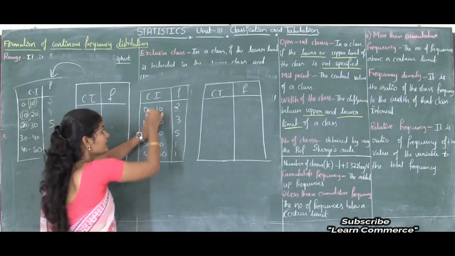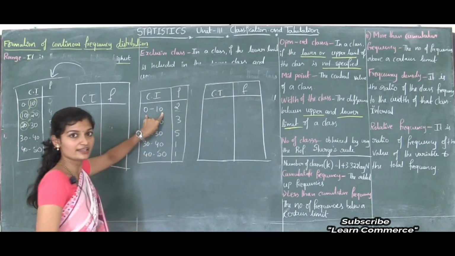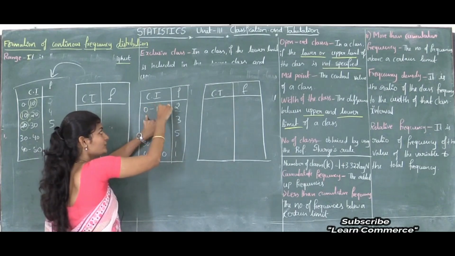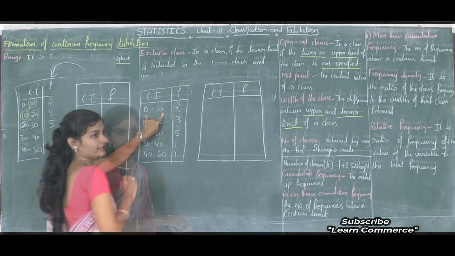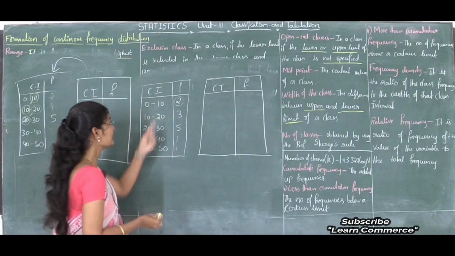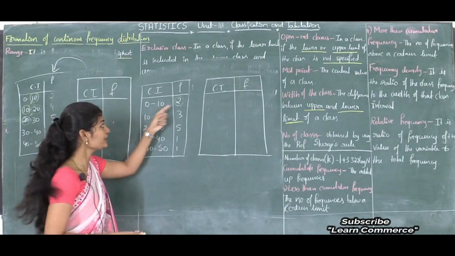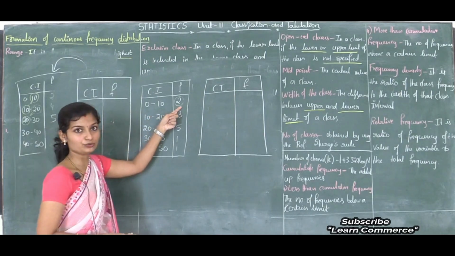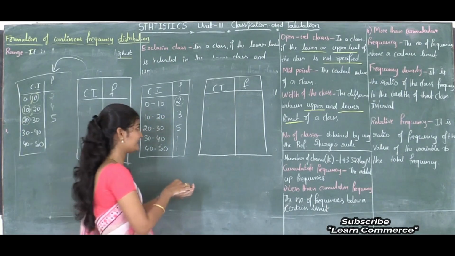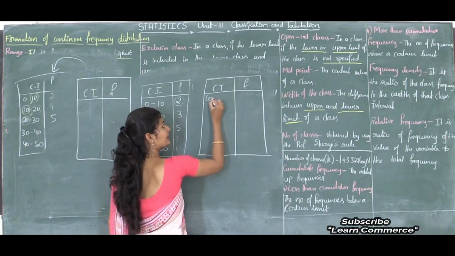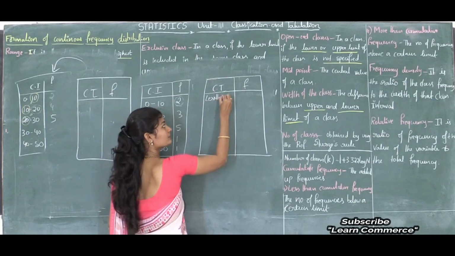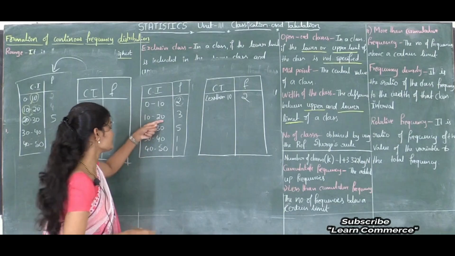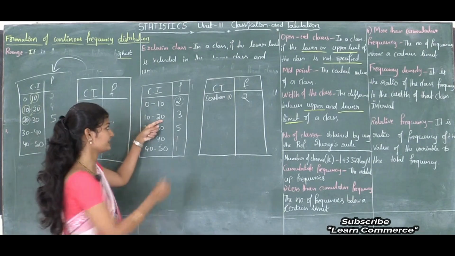So for less than 10, how many frequencies are there? Only 2. So here I will write less than 10: 2 observations. And see here, less than 20.